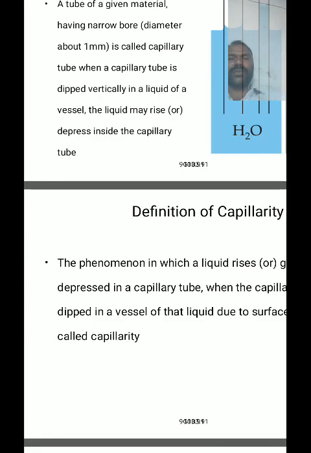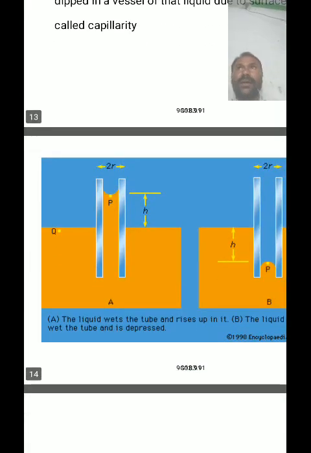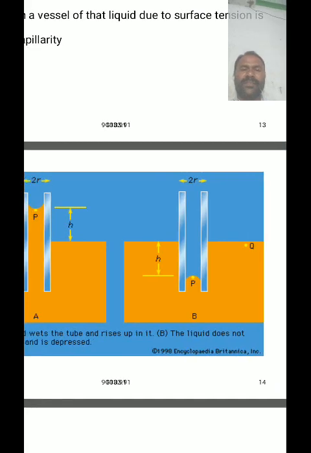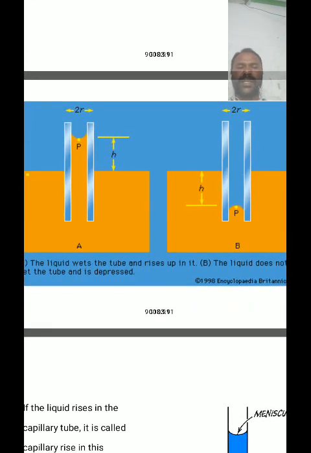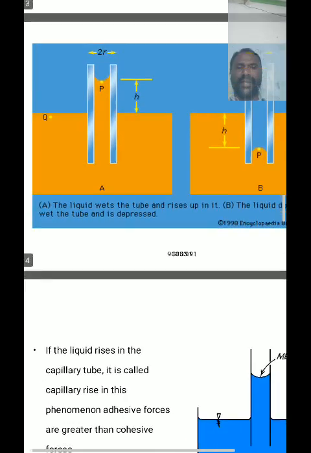It is also a capillary action. The liquid wets the tube and rises up in it; if it does not wet the tube, it is depressed. The liquid does not enter the capillary tube in the case of a liquid like mercury.